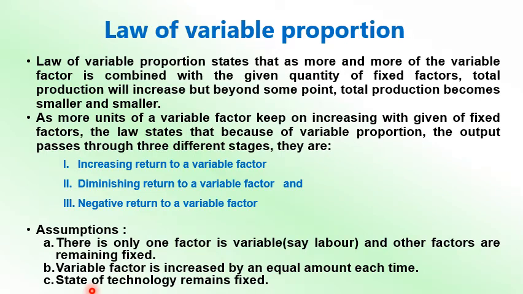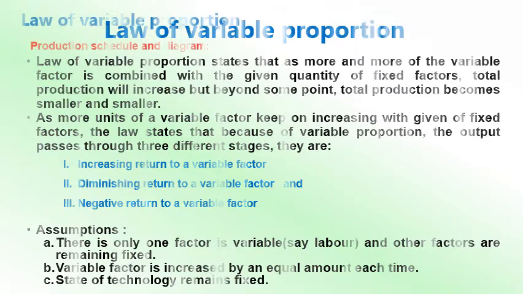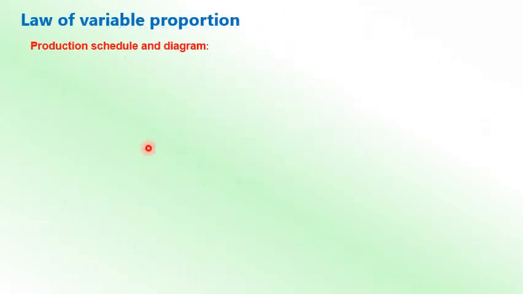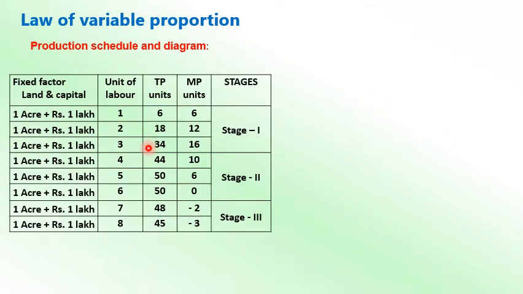That is, every time we increase it by one unit, the state of technology remains fixed. So that is another assumption we are taking. Now, based on these assumptions, we will be drawing the schedule and diagram.